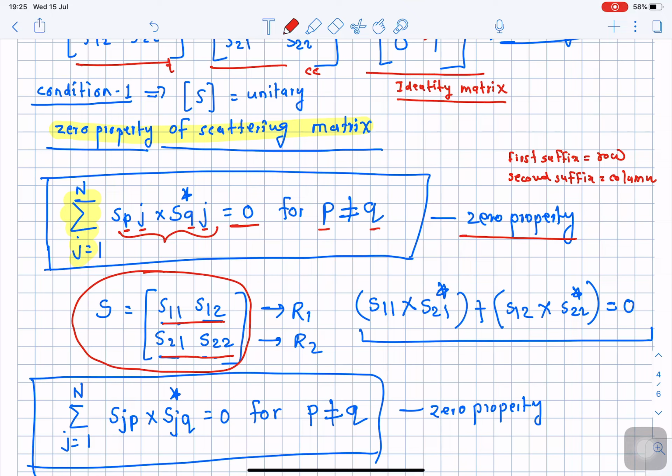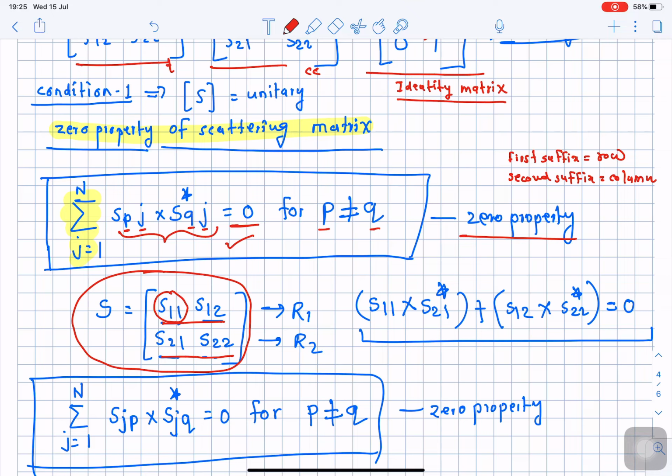So if we apply this particular rule, how can we write it in terms of this equation for the scattering matrix? First of all, S11, that is this element, multiplied by the complex conjugate of the same element from the other row. There are two rows.